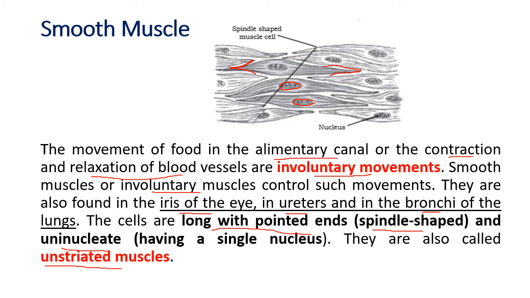So striated muscle is one having the striations, the bands. The unstriated is the one without the bands. So again we can remember the striated are voluntary muscles. They are unbranched, yes, but they are multinucleate, long in the form of a cylinder. These are spindle shape, broad in the middle, narrow in the end, and uninucleate means having only one nucleus.